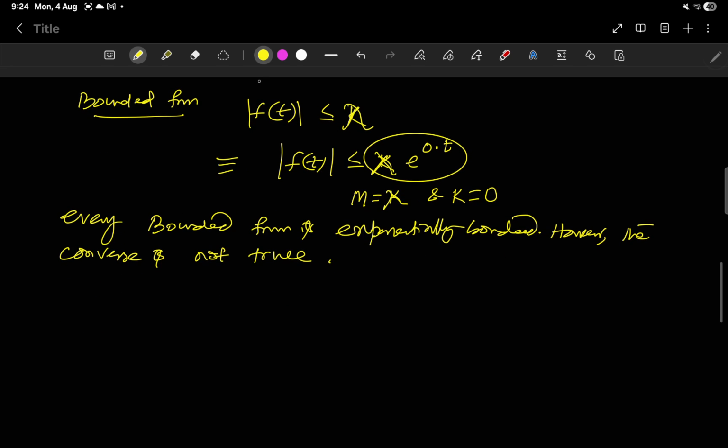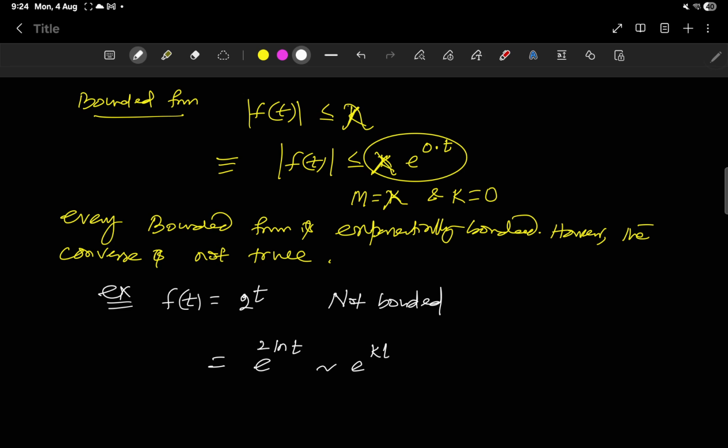For example, if I have f(t) equal to 2^t, it is not bounded. However, it is exponentially bounded, since 2^t is e^(t ln 2), which is of the form e^(kt).